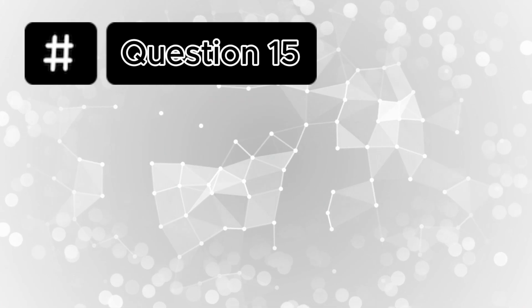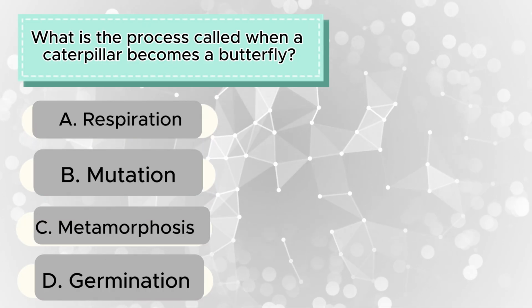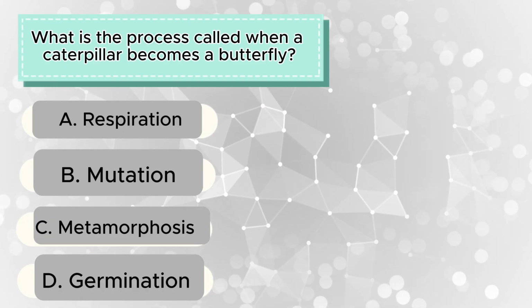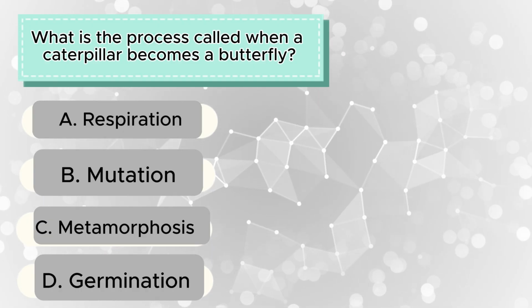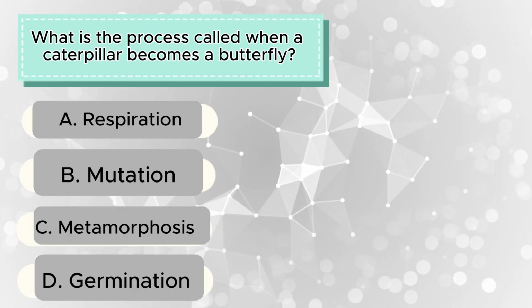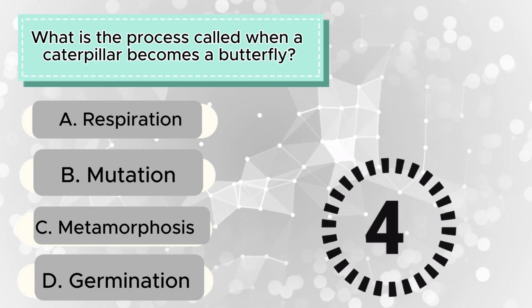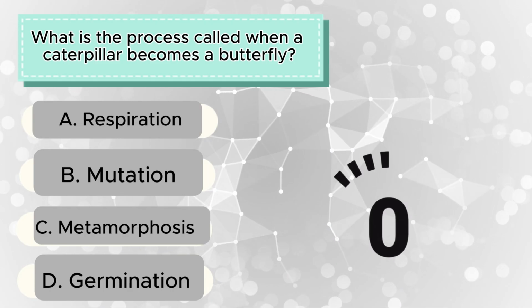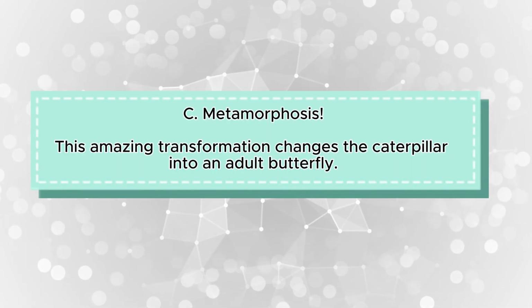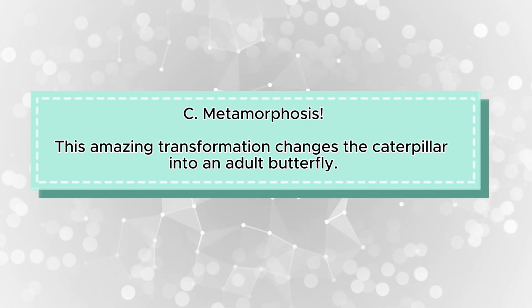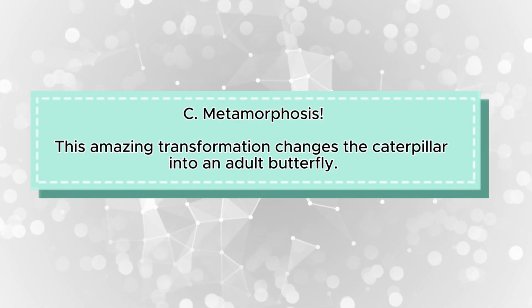Question 15. What is the process called when a caterpillar becomes a butterfly? A, respiration, B, mutation, C, metamorphosis, D, germination. Time's up. The correct answer is C, metamorphosis. This amazing transformation changes the caterpillar into an adult butterfly.